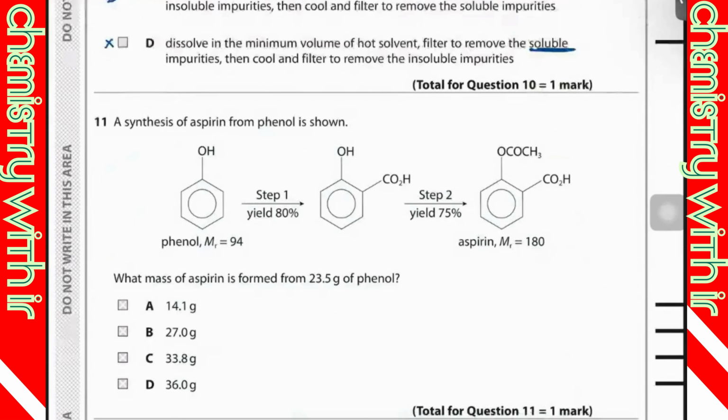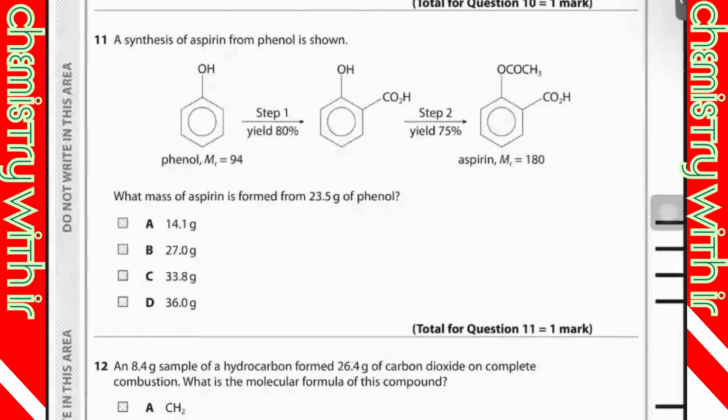Synthesis of aspirin from phenol is shown. What mass of aspirin is formed from 23.5 grams of phenol? So first of all, they are saying yield is 80% and then yield is 75%. So you have to first find out the mass of this one and then the mass of this one. And they have given you the mass of 23.5 grams, like this one. So then what would you be doing to find out the mass of aspirin finally?